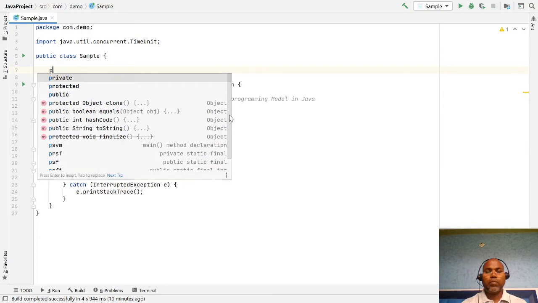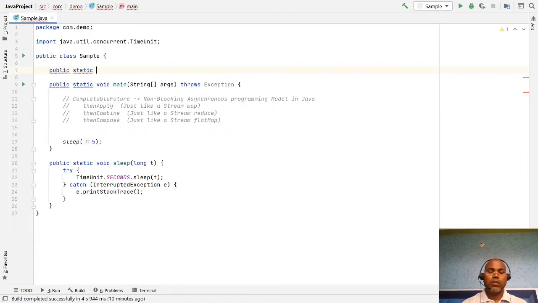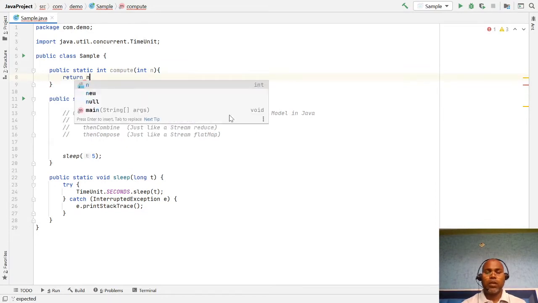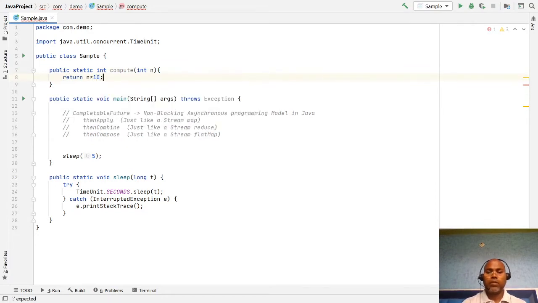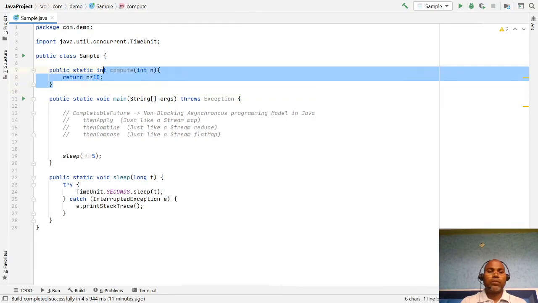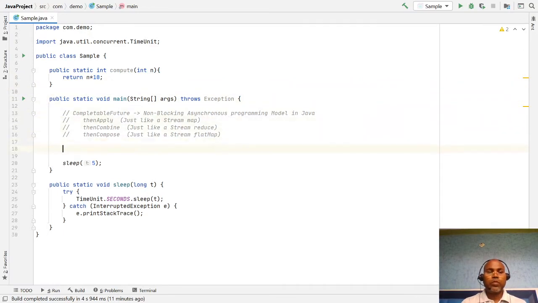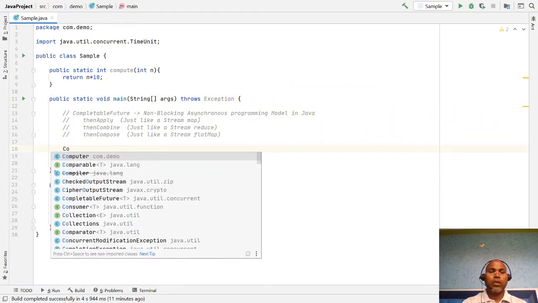So for that I am writing public static, let's return some integer value, compute. We have a compute method that takes some number and returns some calculation logic. That's number multiplied by 10. Okay, so I want this method to run as non-blocking. So for that I am going to create a